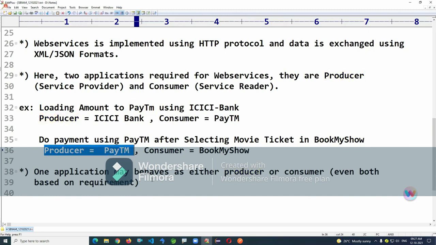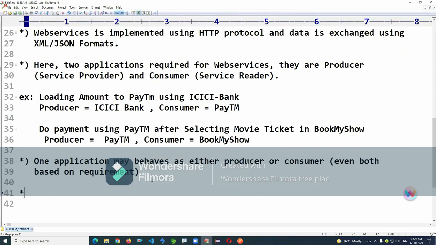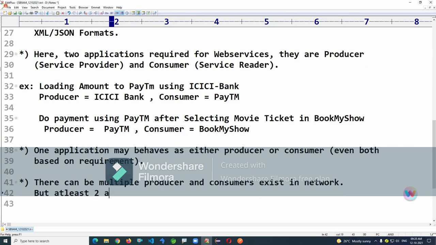Next, there can be multiple producers and consumers existing in the network. But at least two applications, one producer and one consumer, required for integration. This is the point I mentioned.